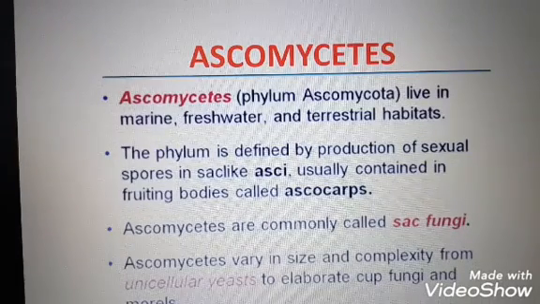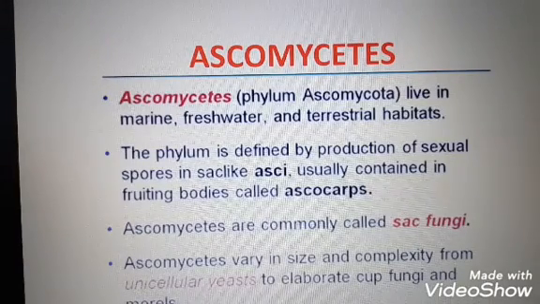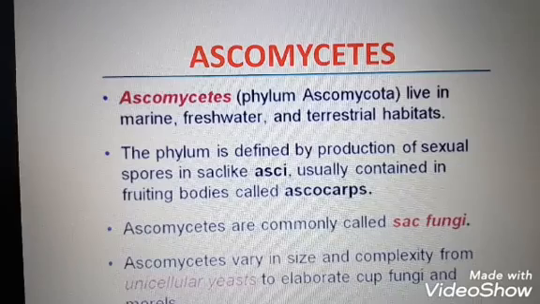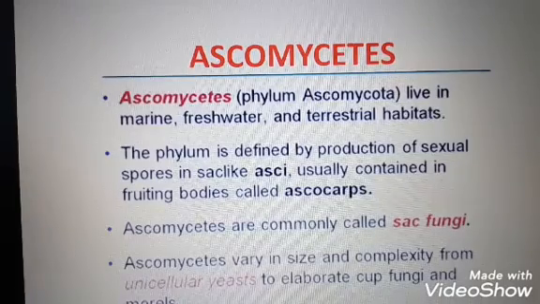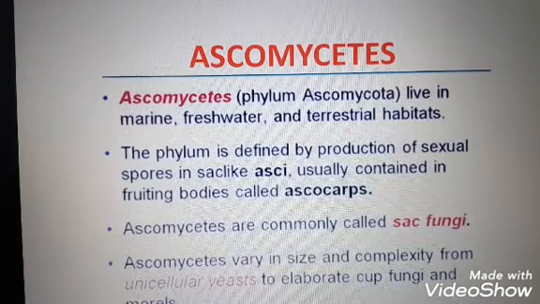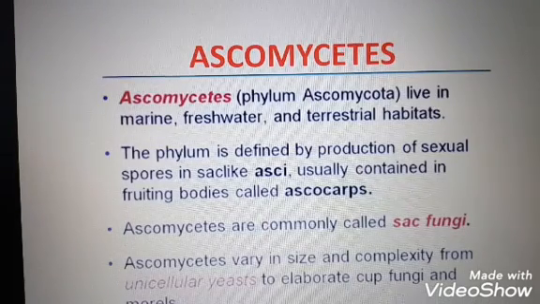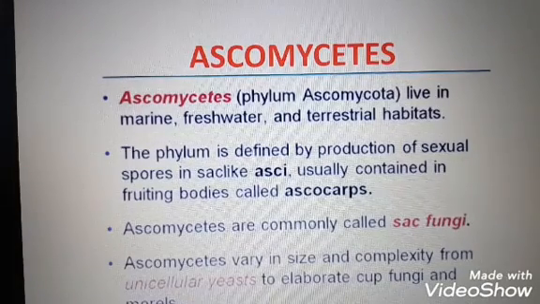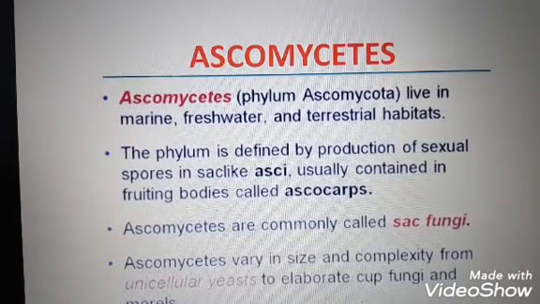The examples for this group are Aspergillus, Claviceps and Neurospora. Mainly note the examples seen in your textbook. Your textbook has three examples: Claviceps, Neurospora, Aspergillus. Previously we already mentioned one example, yeast. Neurospora is used for biochemical and genetical work. Yeast is used in the brewing and baking industry.